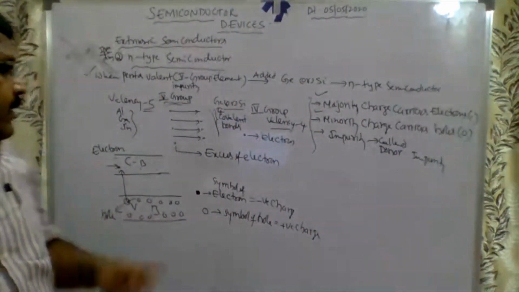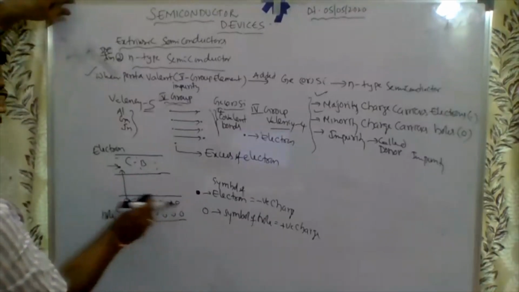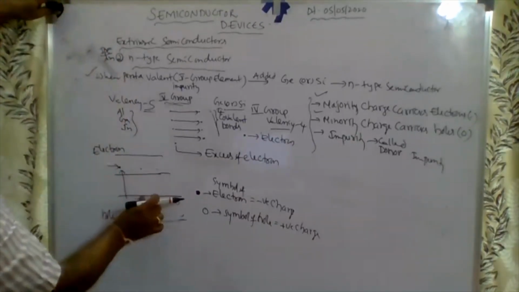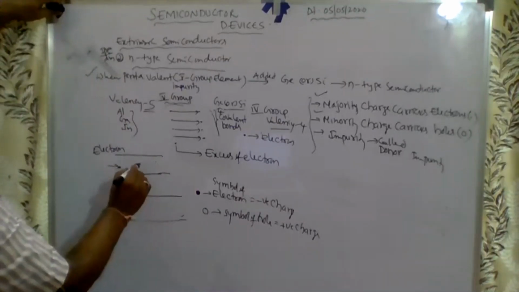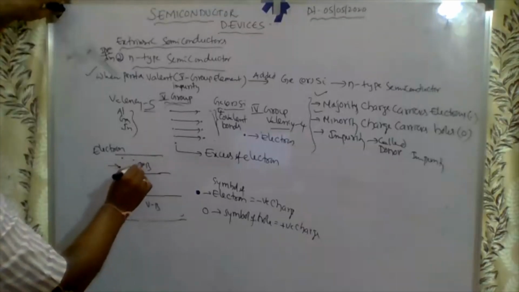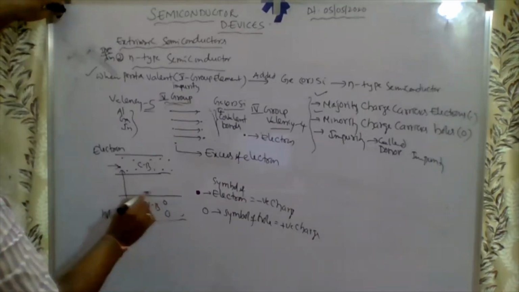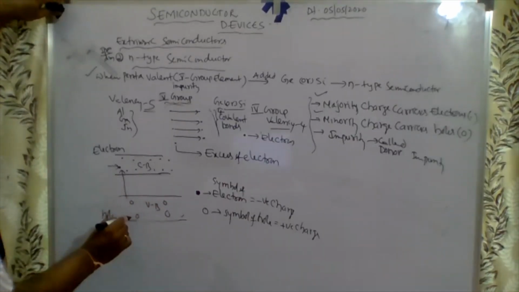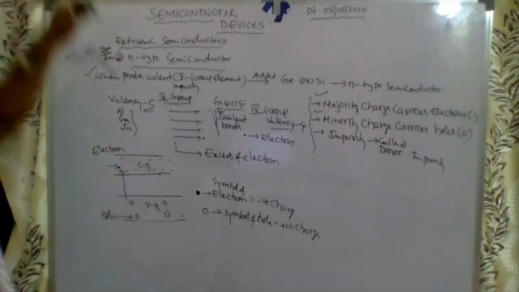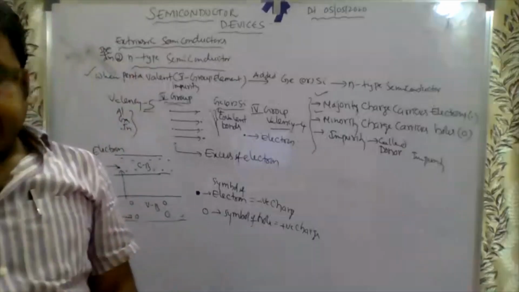This is the conduction band, and this is the valence band. Majority charge carriers are electrons, minority are holes. So it is said to be an N-type semiconductor.